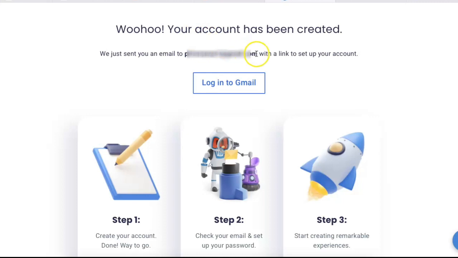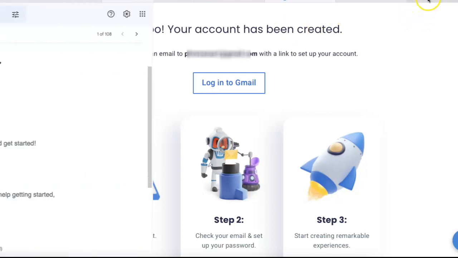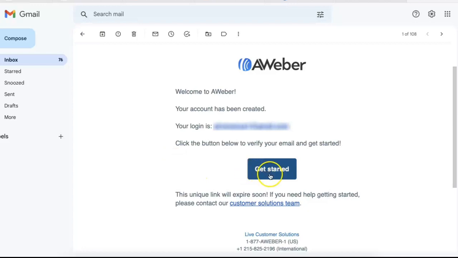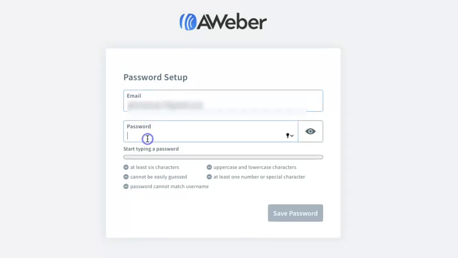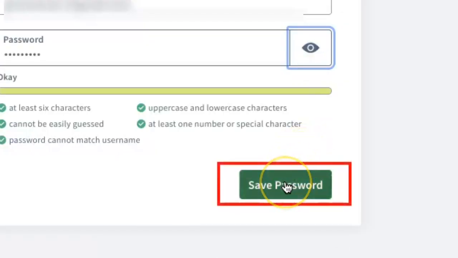All right, so once you get here, you'll see that they're going to ask you to go and confirm the email address that you used when creating the account. So I'll go to my email. You're going to get an email that looks just like this, and you're just going to click on the Get Started tab. Right here, you're going to re-enter that same email, and you're going to create your password. Then you're going to click on Save Password.